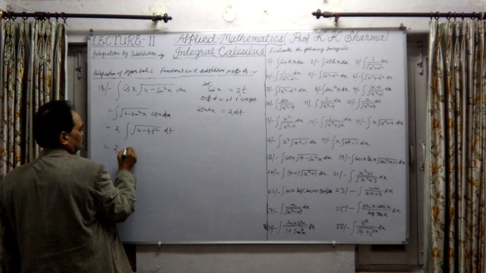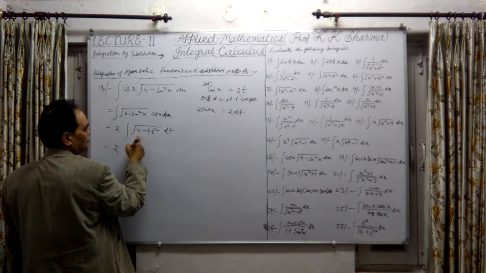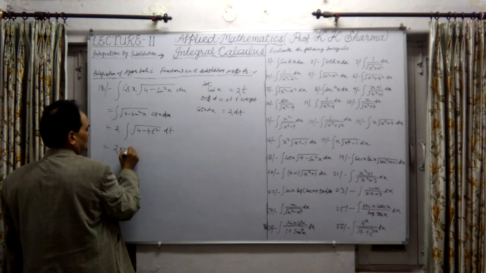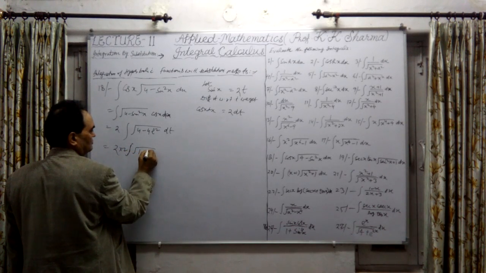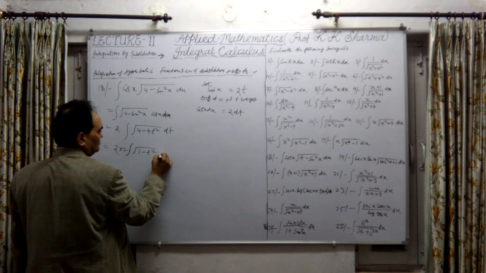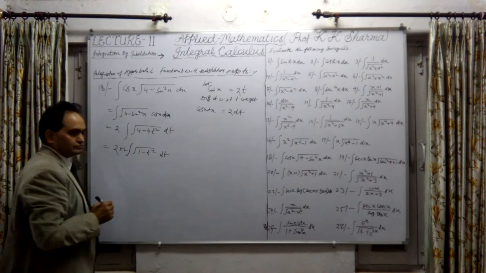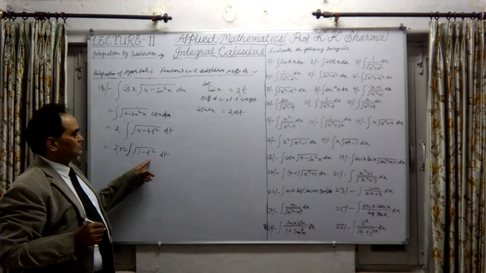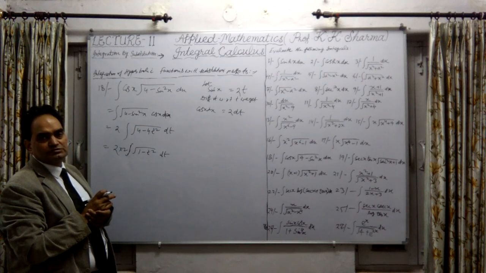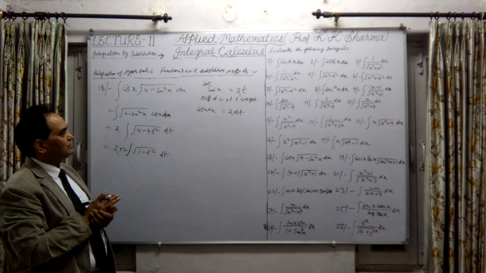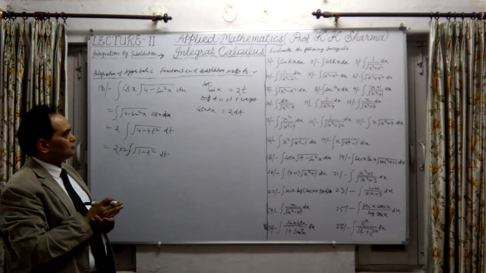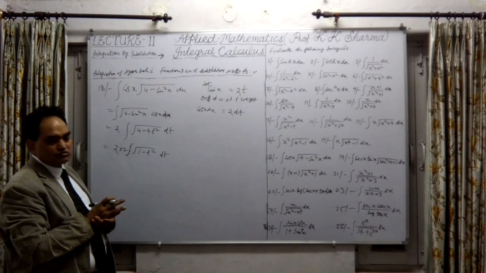So this is twice under root 2, from this also will come out. This 2 further, sign of integration within bracket 1 minus t square, now into dt. Now this is simple substitution, means we can substitute sine theta here. For the square root, we have to take this value out of the square root, otherwise we cannot solve it.